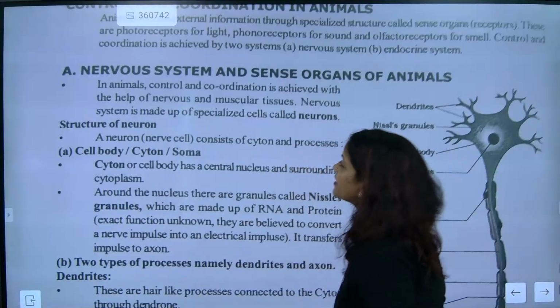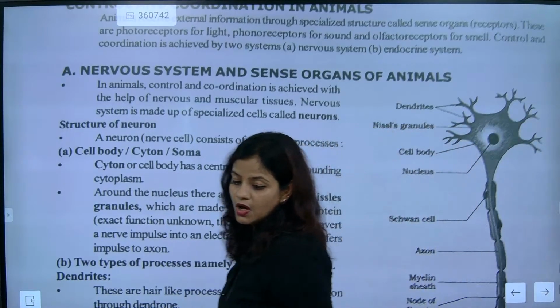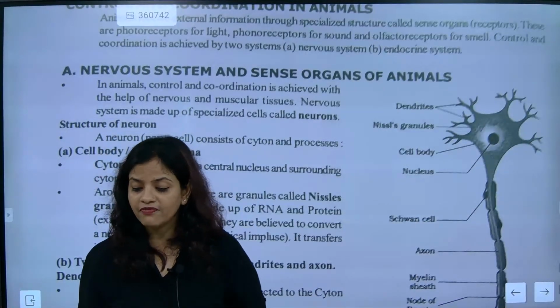So now please pay attention here. Nervous system and sense organs of animal. If somebody asks you about growth, then what answer are we going to say? That growth is one of the most important factors.